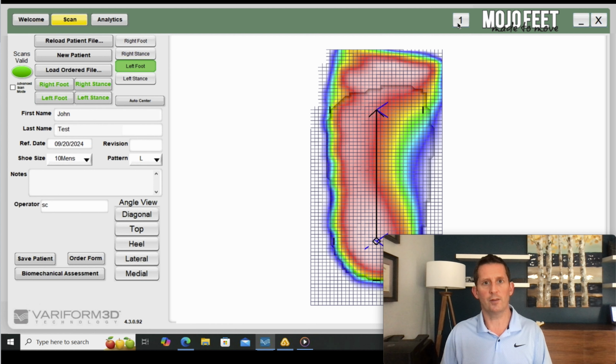MojoFeet's server will ping your machine every 2 minutes and look for orders that are in the queue. If it finds one, it yanks it up, right? So the longest this should sit here is about 2 minutes if you're connected to the internet. The only way that orders sit here and accumulate without being sent to us is if you're not connected to the internet.